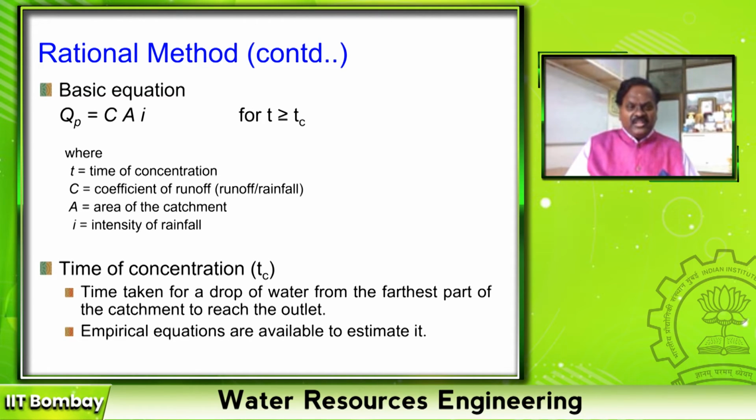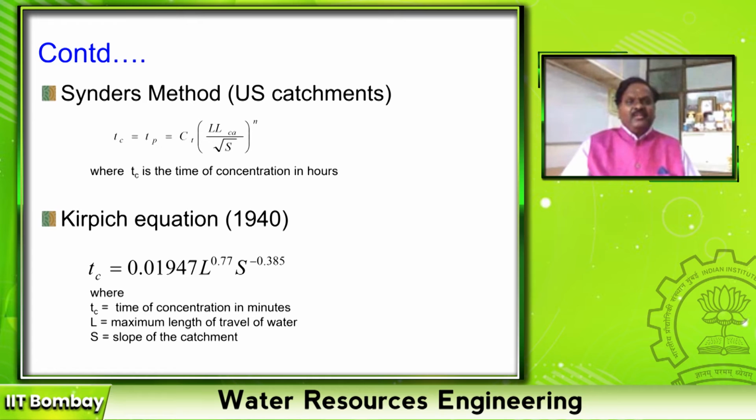Time of concentration is the time taken for a drop of water from the farthest part of the catchment to reach the outlet. Empirical equations are available to estimate it. You can remember this; we used it in the synthetic unit hydrograph or Snyder's method. Time of concentration or time to peak is a regional constant times L into LCA by square root of S to the power of n, where L and LCA are the length of the basin and the length of the water course, and S is the slope of the basin.